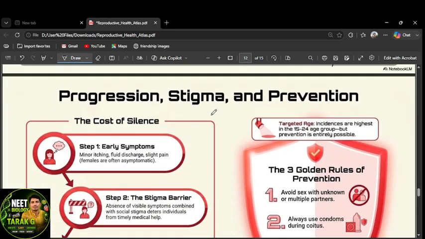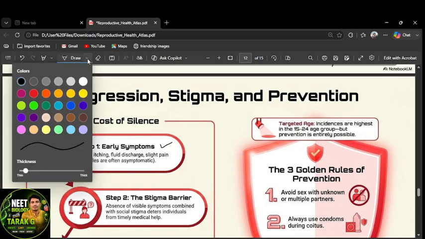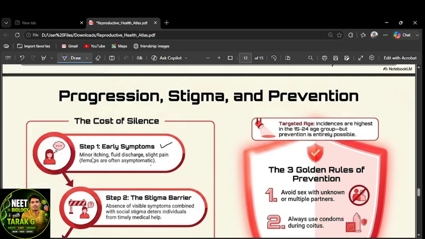And here are the progression, stigma, and prevention. How to prevent this? The cost of silence: early symptoms. Don't be silent, don't neglect them. Minor itching, fluid discharge, slight pain. If it is there, you have to contact a doctor. Don't be silent. The cost of silence is paying with our life. Females are often asymptomatic, but they have to get checked.